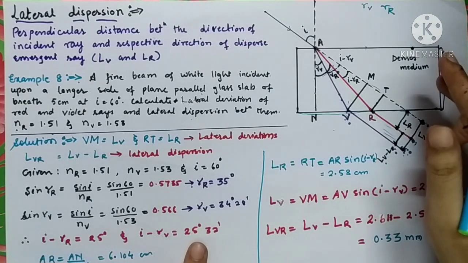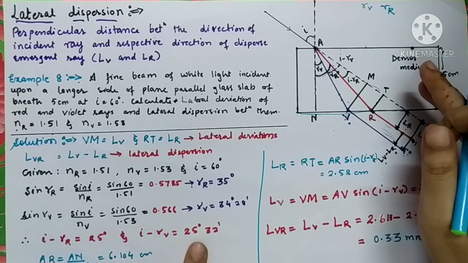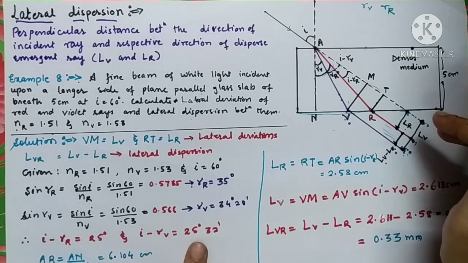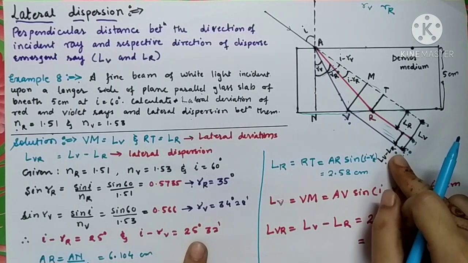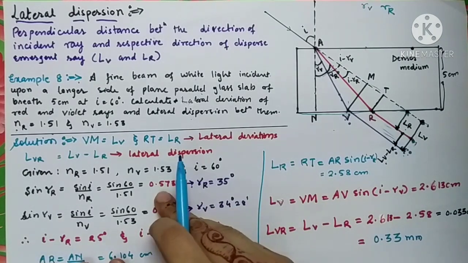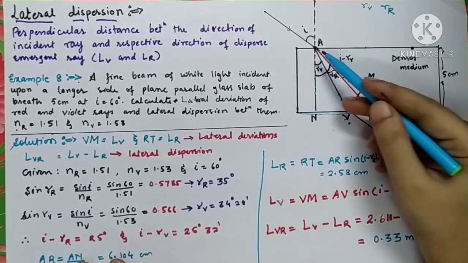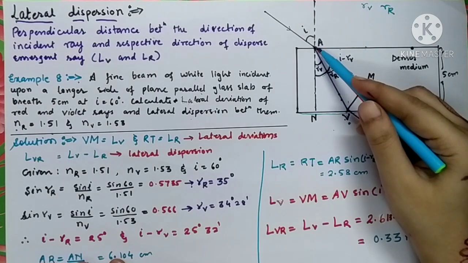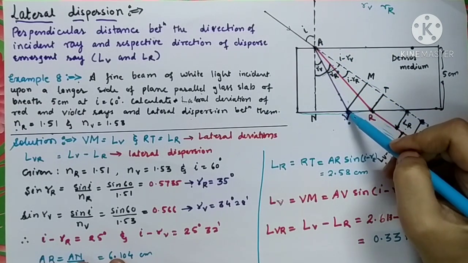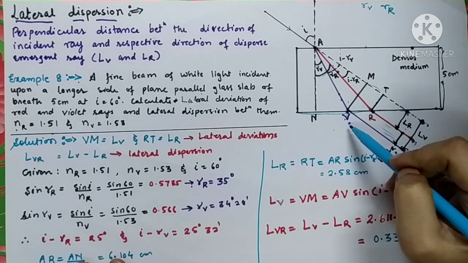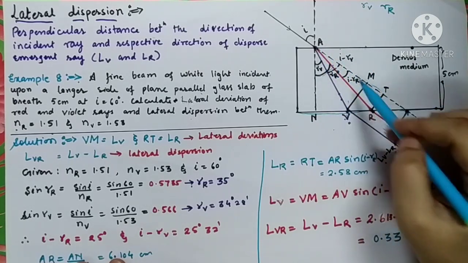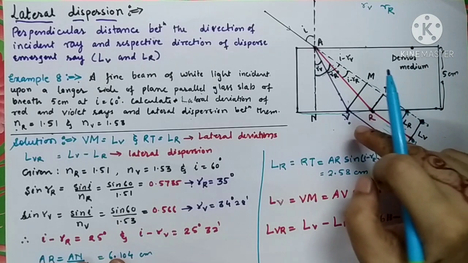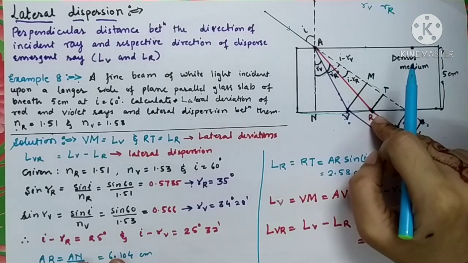You'll have to calculate the lateral deviation, as well as the lateral dispersion between them, means LV minus LR, or you can say lateral separation. So let's have the solution. In this diagram, point A is the point of incidence. Violet color at the lower end of the glass slab is marked with V and red color is marked with R. So AV and AR represent the refracted ray of violet color and the refracted ray of red color respectively.